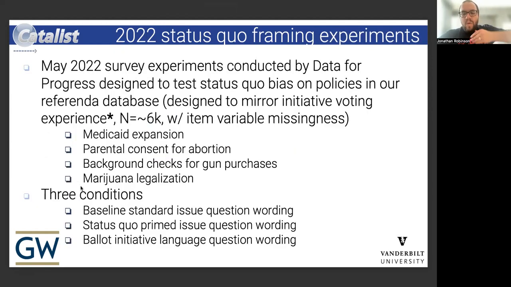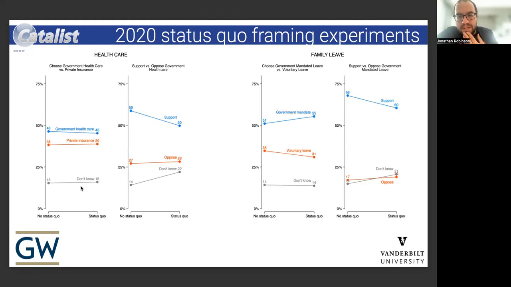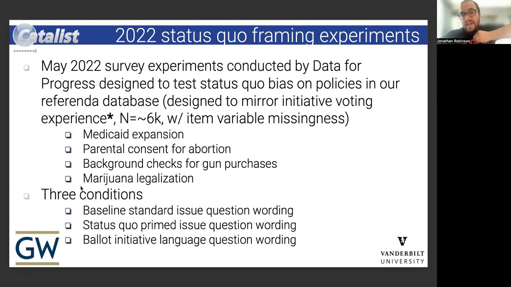So, we thought that this set of survey experiments was really promising. And we wanted to work on our own to build on this work and bring in some applications from the issues that we actually had worked on in this particular project. So in 2022, literally this past month, we finished fielding a set of survey experiments with Data for Progress that we helped design to test status quo bias on policies in our referenda data set that we designed specifically to mirror the initiative voting experience.